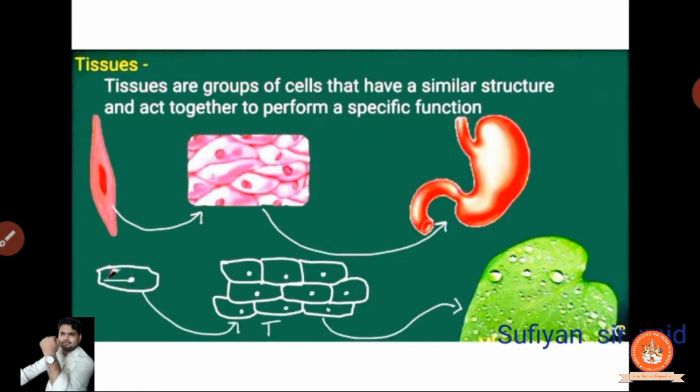Suppose we take the cells of the hand, ear, brain, hair, all types of different cells, and mix them. Is it possible to do any task? No.